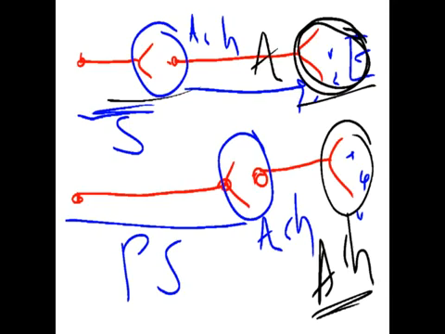In case of parasympathetic, at both sides, the presynaptic as well as the postsynaptic, there is a secretion of acetylcholine. When acetylcholine is secreted at the effector side, what happens? It binds to either the muscarinic receptor or the nicotinic receptor, and they will perform their activity. Okay, so this is about the nervous system.